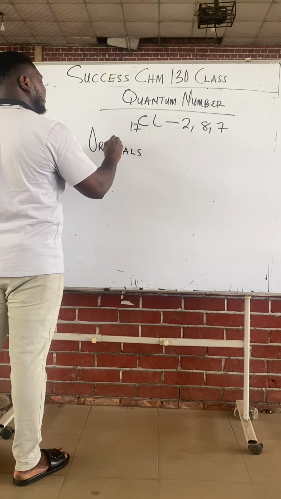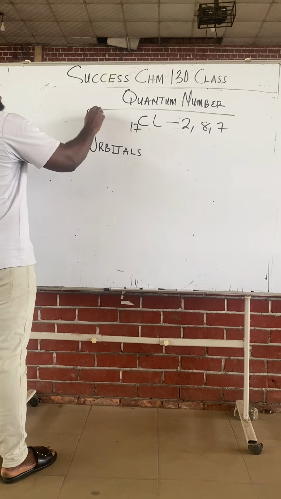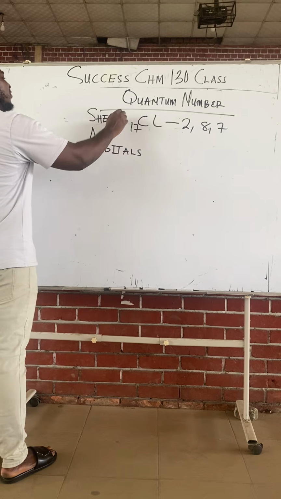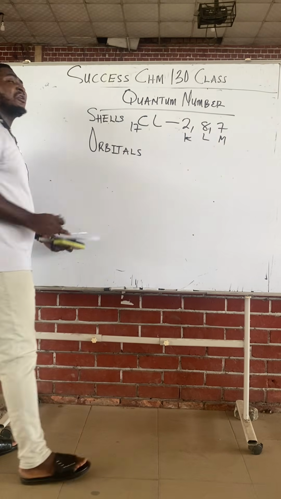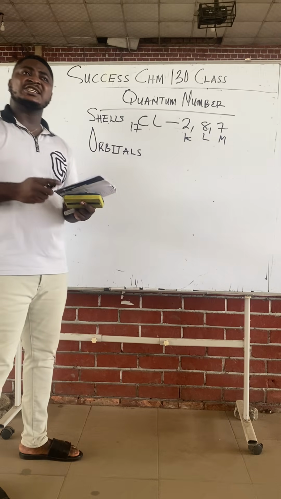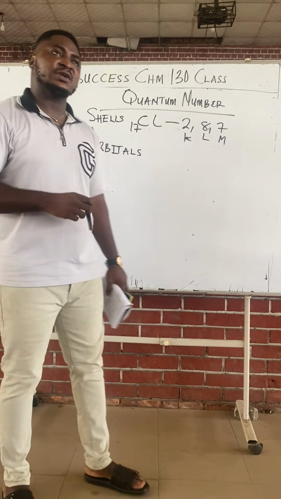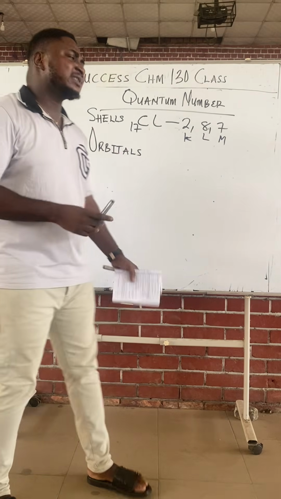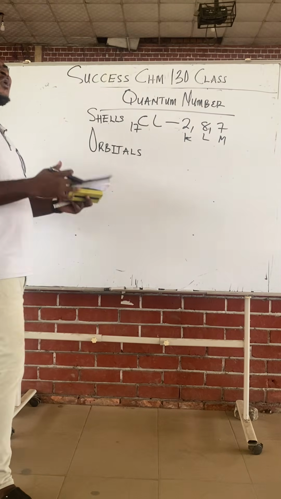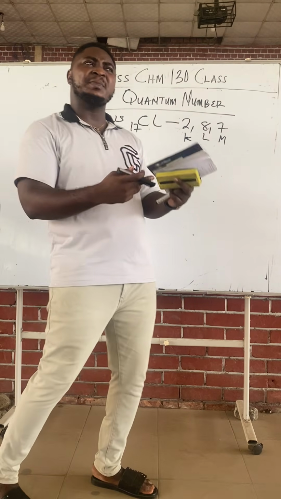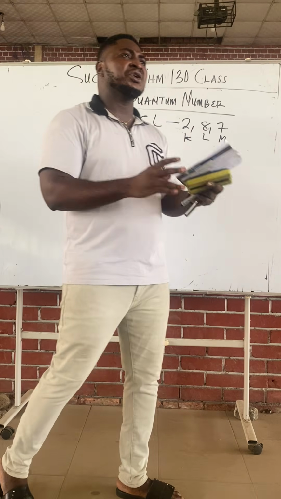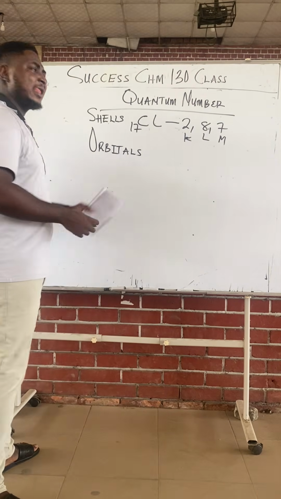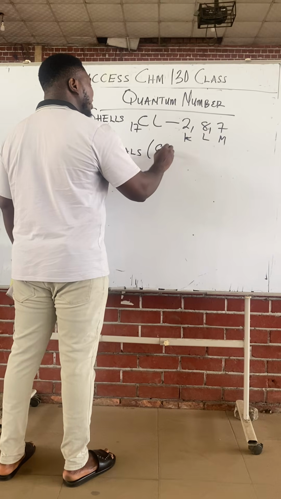Class, K, L, M are shells. When you write the configuration as 2, 8, 7, K shell, L shell, M shell, it is the shell configuration. Class, shells are not the final place where electrons are stored. Shells undergo configuration to give what we call orbitals. Hence, orbitals are called subshells.